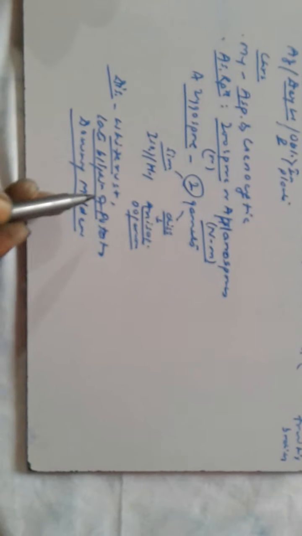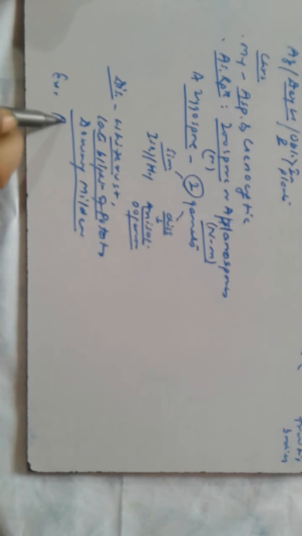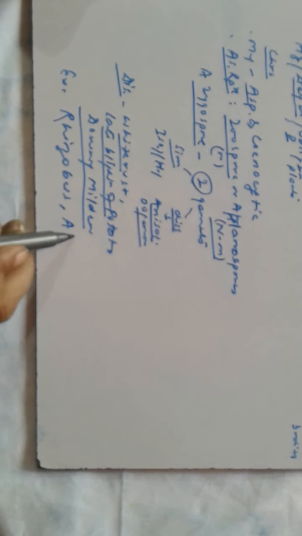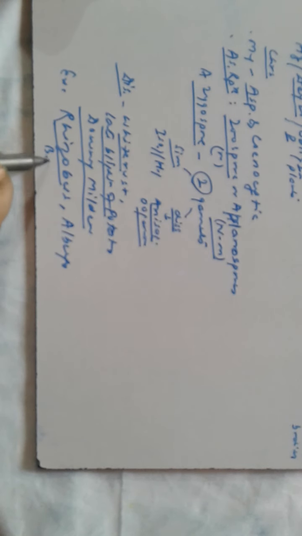And the examples are Rhizopus, which is the bread mold, and the mustard parasite Albugo.